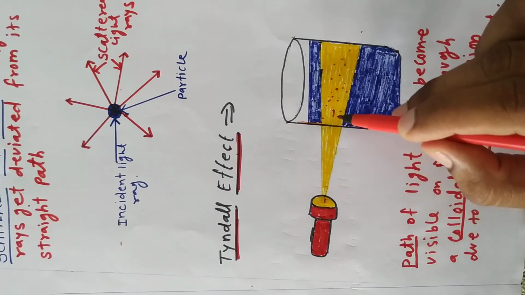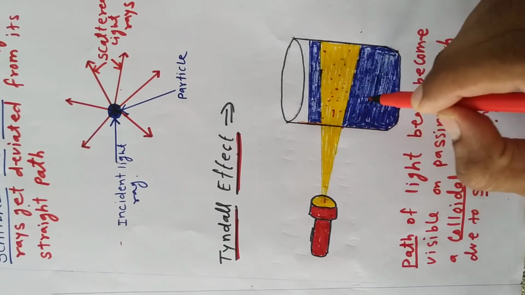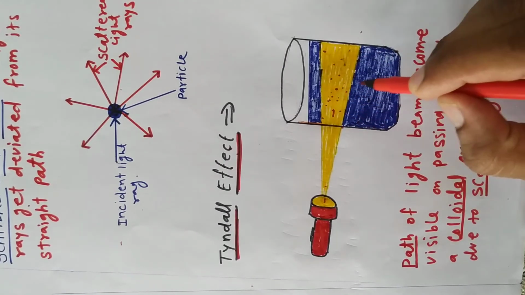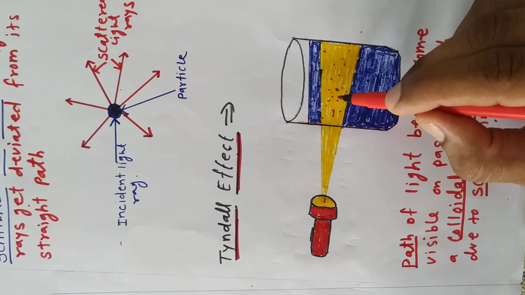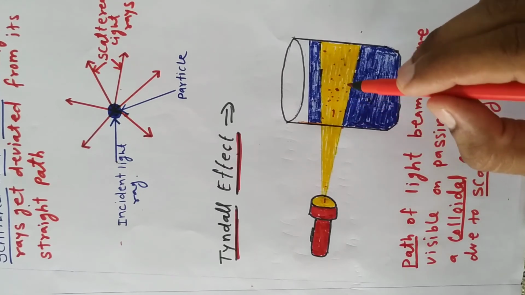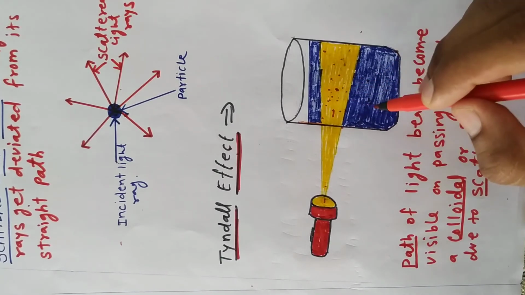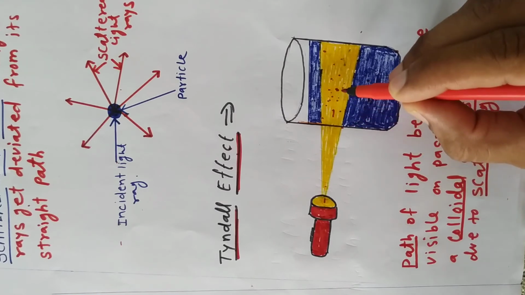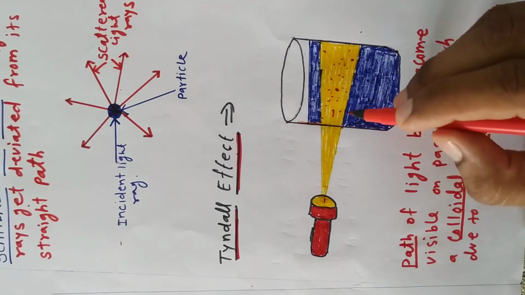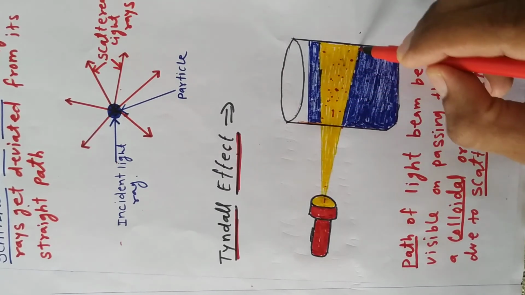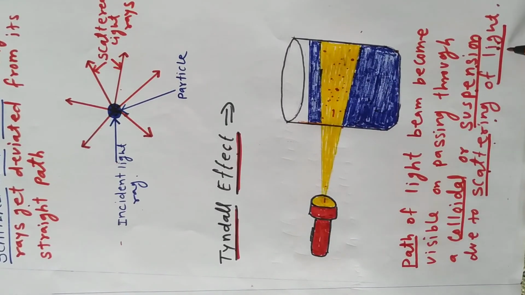Whenever this ray of light passes through this colloidal solution or suspension, the path of the light becomes visible. Why? Because the colloidal solution or suspension has very fine particles. Whenever the light strikes these fine particles, it scatters in all possible directions, and this scattered light comes toward our eye, or enters our eyes. So that's why we are able to see the small particles in a colloidal solution or suspension, and the path of light becomes visible for us. This phenomenon is called the Tyndall effect, and it occurs due to scattering of light.